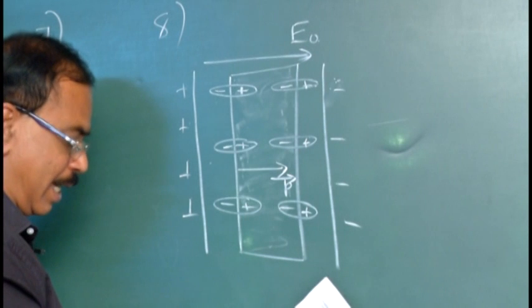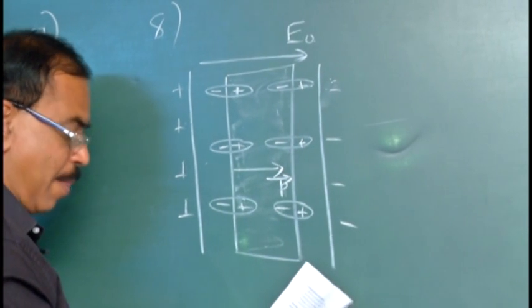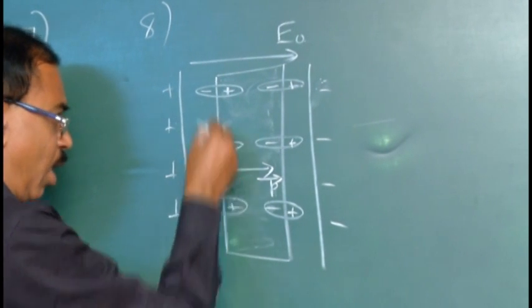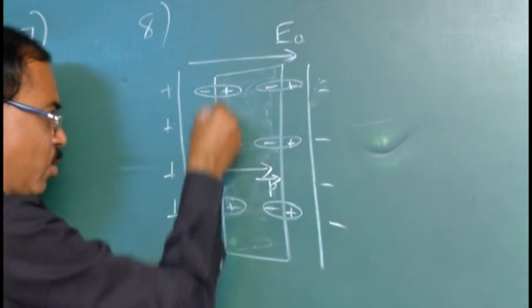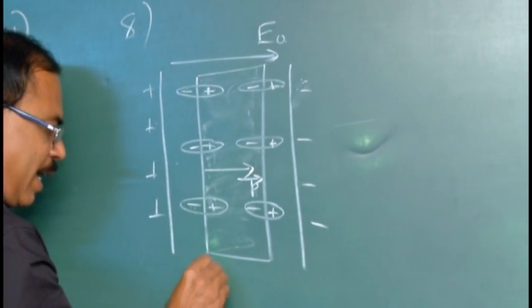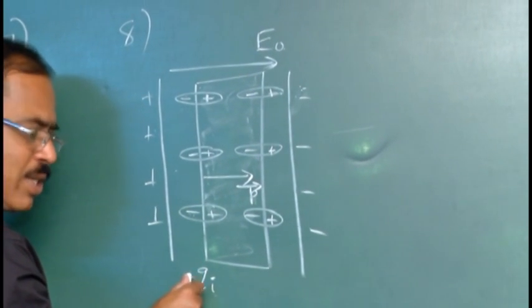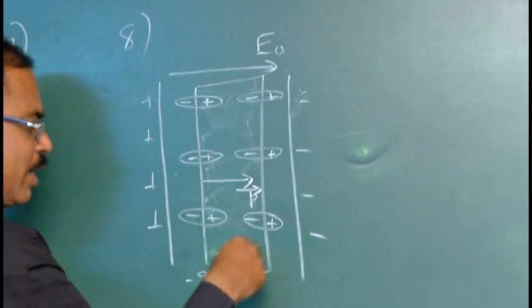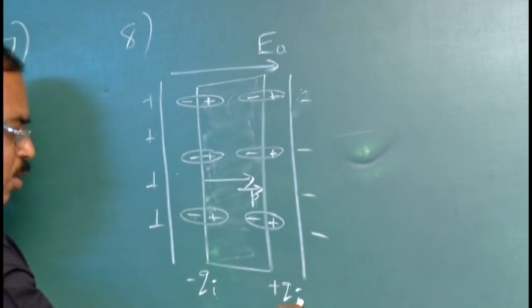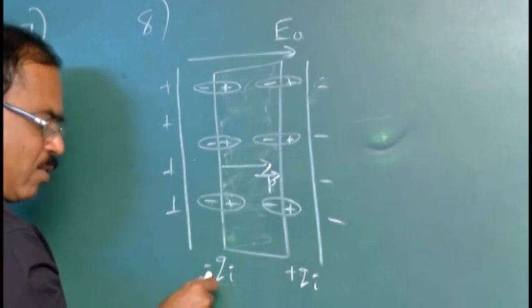But in this case, the induced field inside the medium: all the induced negative charges are coming to the left hand side, minus qi, and all the positive charges are coming to the right hand side, plus qi. Induced positive charge, induced negative charge.